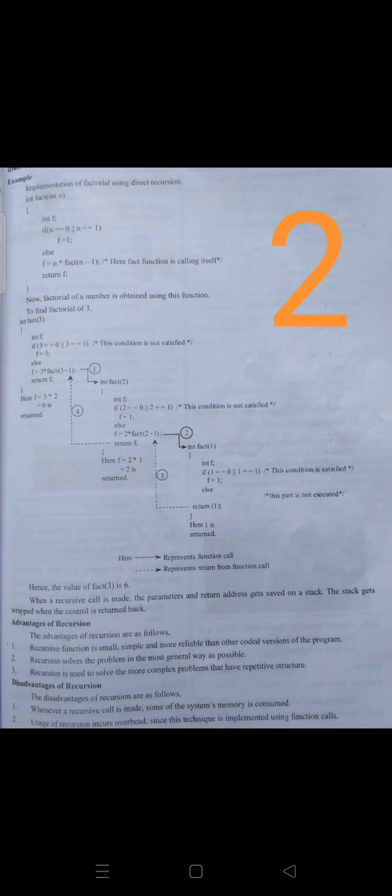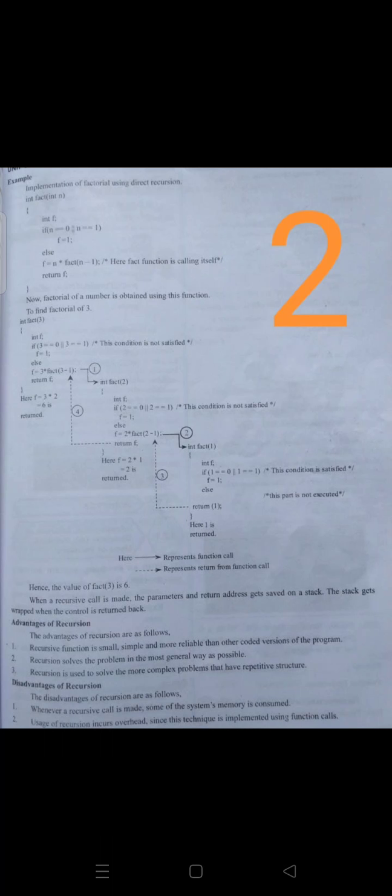Advantages of recursion means what? A recursive function is small, simple and more reliable than other coded versions of the program. So recursion solves the problem in the most general way possible. It is used to solve the problem in an easier way. Recursion is used to solve more complex problems that have a repetitive structure. As we are repeating the same code many times, it is useful in these situations.